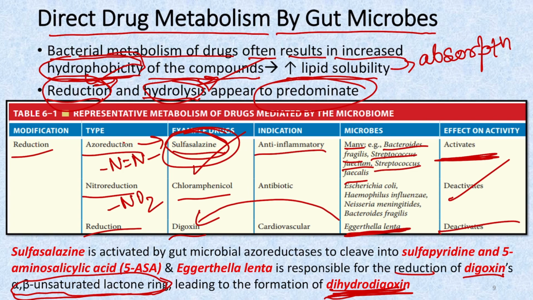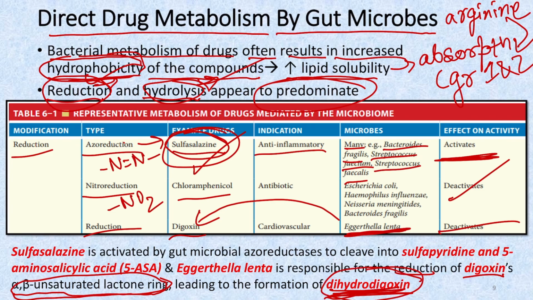The deactivation of digoxin is by the activation of the enzyme called CGR, that is cardiac glycoside reductase 1 and 2. So if the person is taking a diet which is rich in arginine, then it will reduce the activity of CGR1 and 2, and as a result there will be more action of digoxin because it is not converted into the inactive metabolite, dihydrodigoxin.